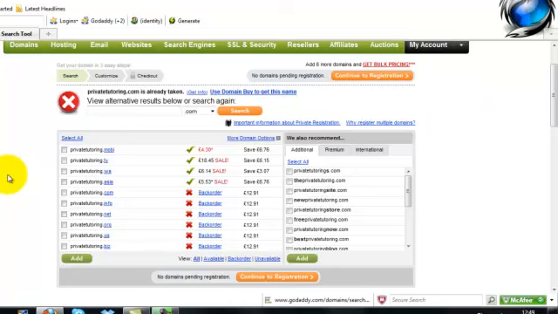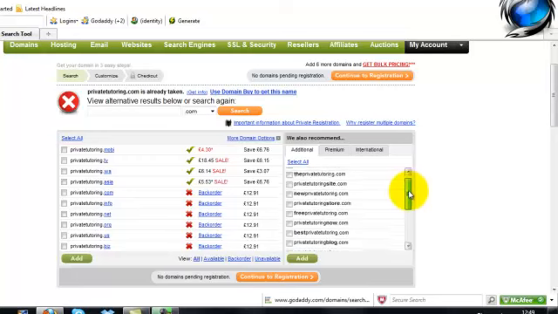Now don't despair if your chosen domain name is already registered to somebody else. You can probably type in something else to give you an alternative. For example, GoDaddy will make some suggestions for you. I couldn't get privatetutoring.com, but I could have freeprivatetutoring.com, or alternatively I could rerun my search with private-tutoring.com and see what results I get.